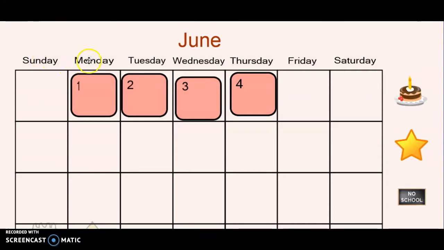Days of the week. Days of the week. Days of the week. Here we go. Sunday and there's Monday. There's Tuesday and there's Wednesday. There's Thursday and there's Friday. And then there's Saturday. Days of the week. Your turn. Are you ready? Get ready to sing. Here we go. And then there's Saturday. Days of the week.